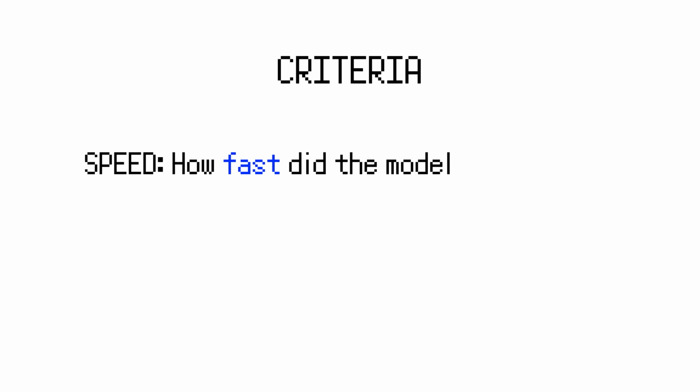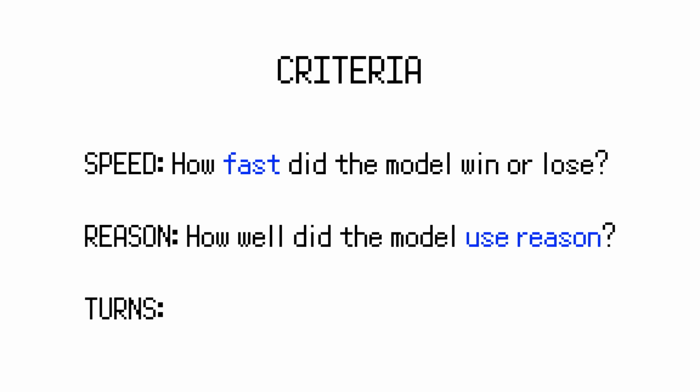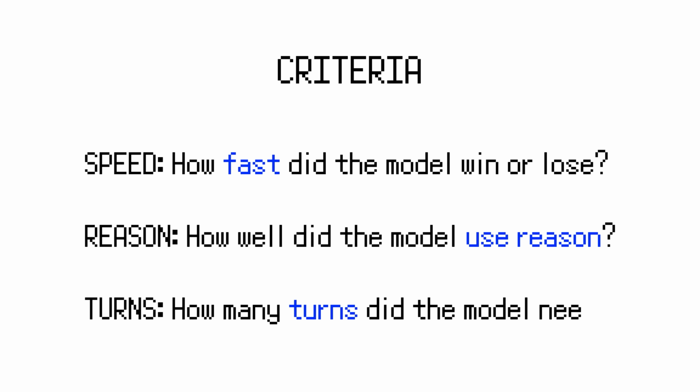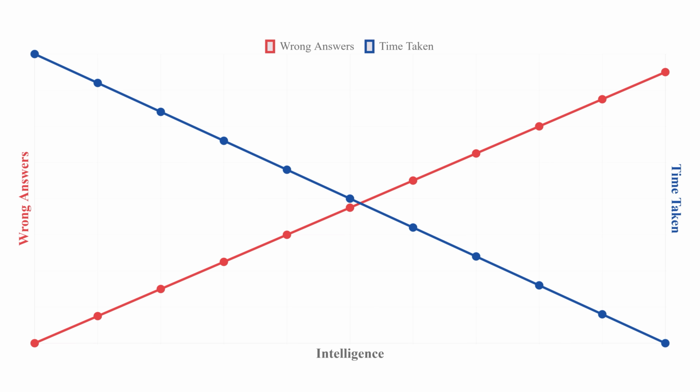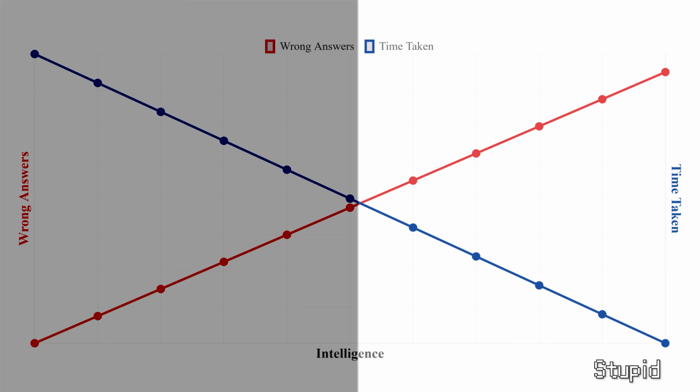So here's how we're going to judge it. For me to pick the best winner out of all of this, it has to do a bunch of things. Ideally, speed here is king. It should have good reasoning behind why it picked something and can get the word in the least amount of turns possible. So my expectation is that the very smart and expensive models will be slow but get it right, and the opposite for the less capable models.